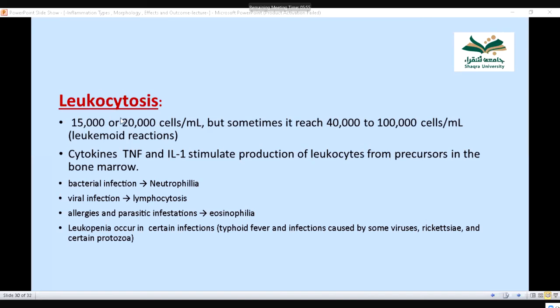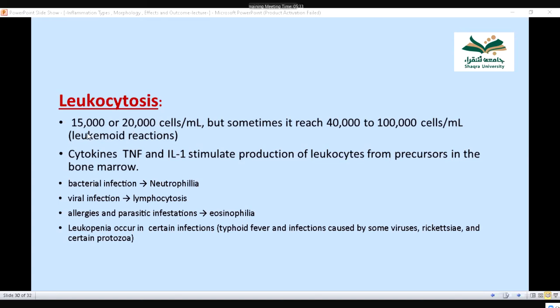Then there is leukocytosis. Leukocytosis is when the number of leukocytes, the white blood cells, increases in the blood.